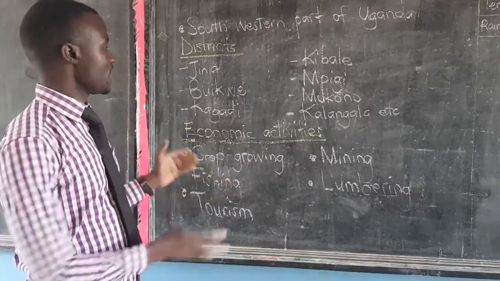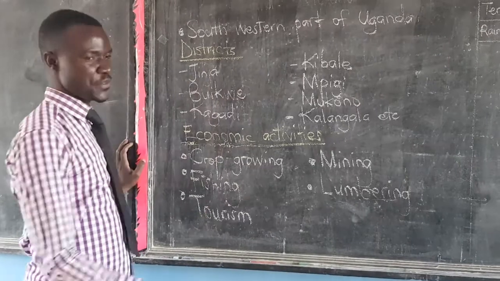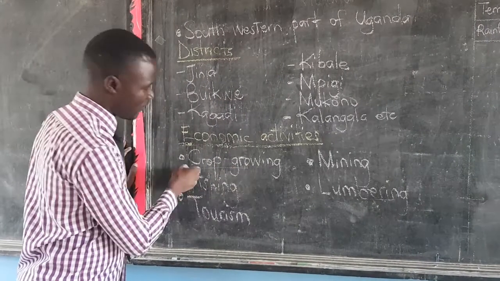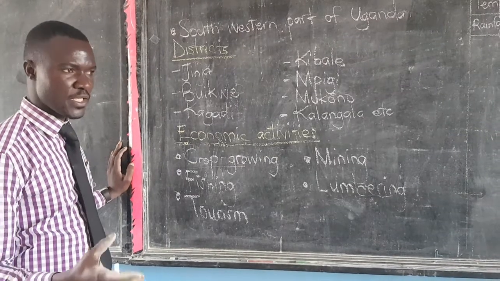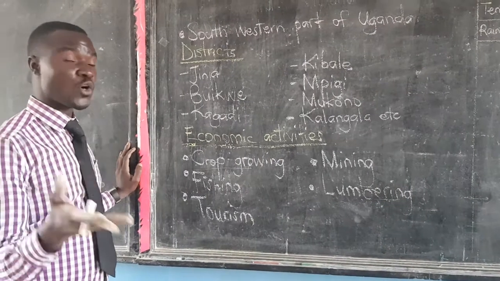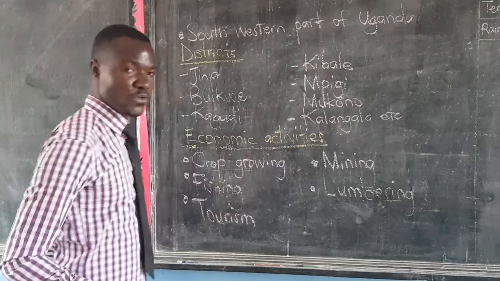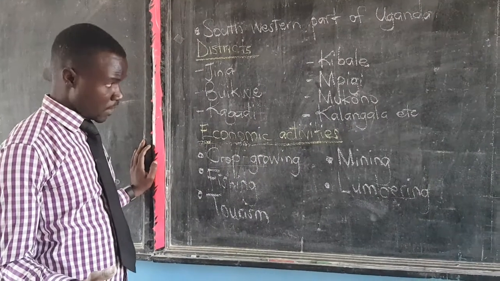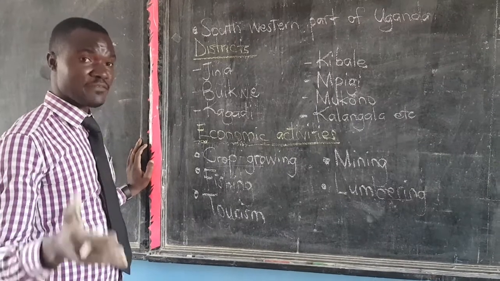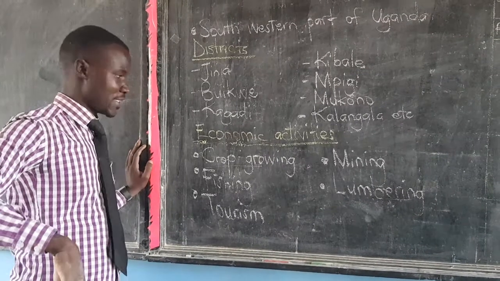Economic activities. These people in these districts, what do they do? They carry out crop farming. Which crops do they grow? They grow crops like coffee, maize, and palm oil, like in Kalangala. They're known for growing oil palm, which gives us palm oil as a product.